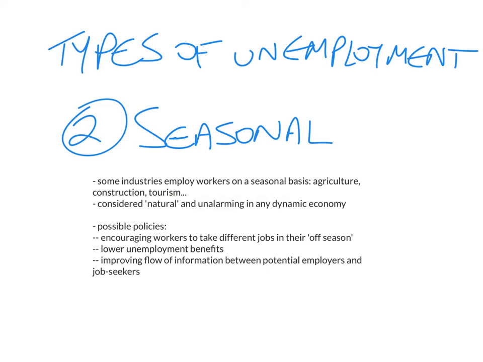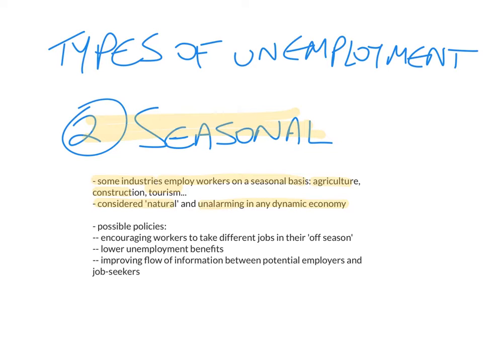The second type of unemployment is seasonal unemployment. Some industries employ workers on a seasonal basis, like agriculture, farming, construction, tourism. Again, this is also considered natural, and it's not very alarming in any dynamic economy.